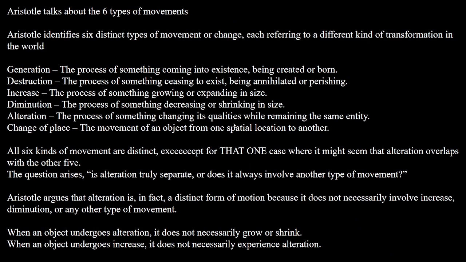And so, Aristotle talks about the six types of movements. Aristotle identifies six distinct types of movement or change, each referring to a different kind of transformation in the world. So, generation is the process of something coming into existence, being created or born. Destruction is the process of something ceasing to exist, being annihilated or perishing.